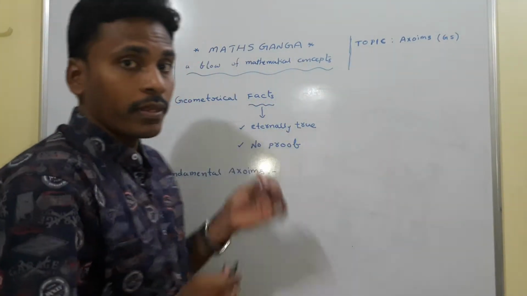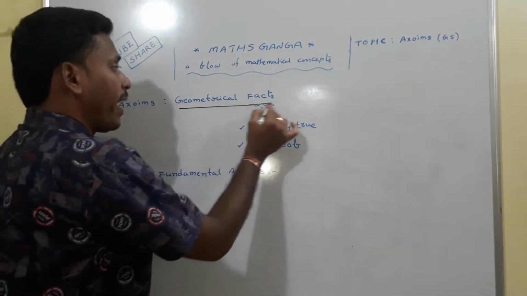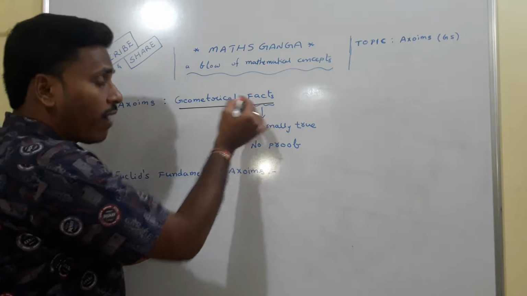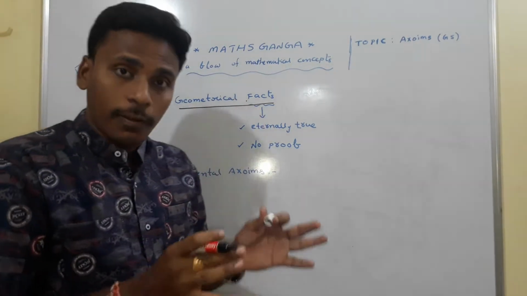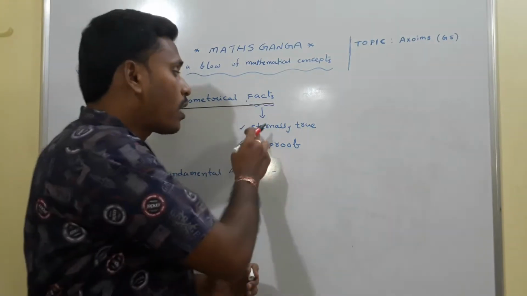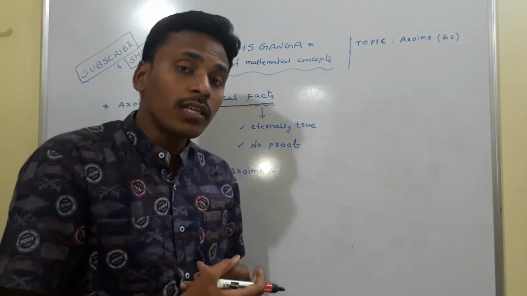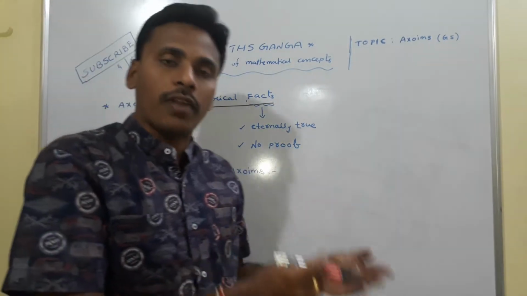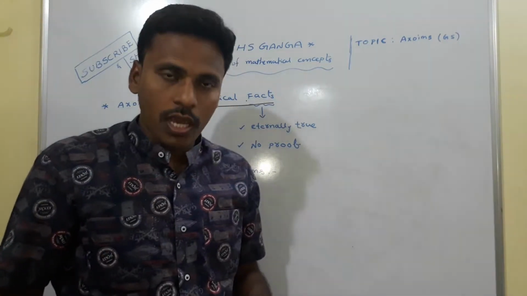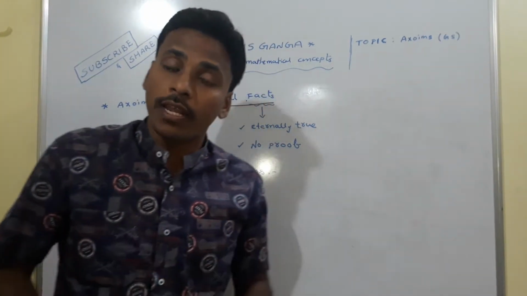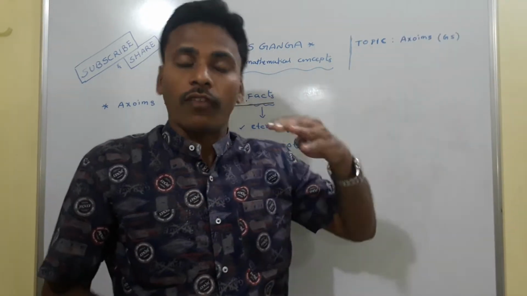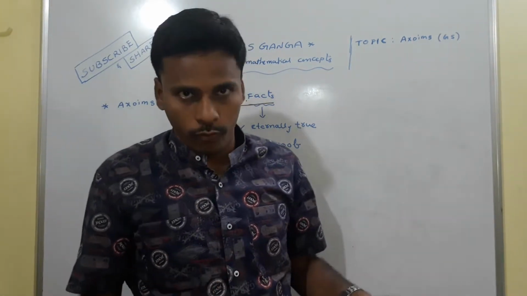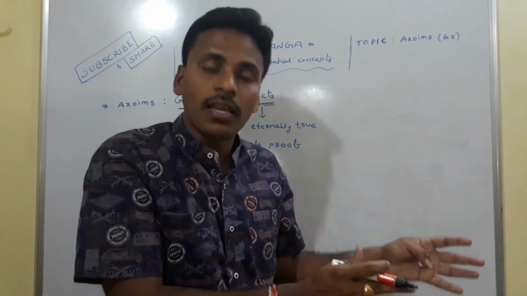Basically, what is an axiom? Axioms are the geometrical facts. And what is a fact? Facts generally mean the statements or the observations which are eternally true. Eternally true in the sense that the statements are true irrespective of time and irrespective of place. Since they are irrespective of time and place, they are true for every time and at any place. So they require no proof, and we just conclude those facts by observation.